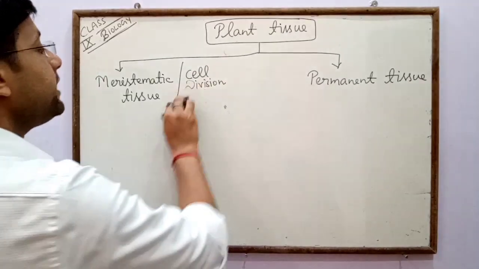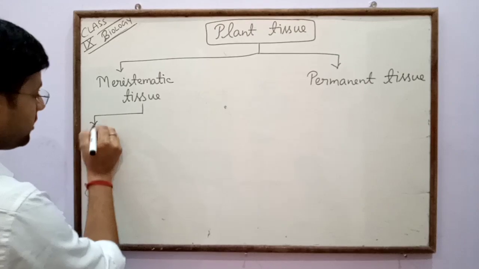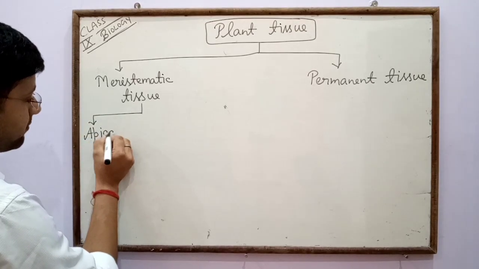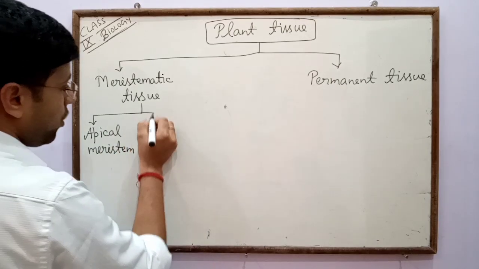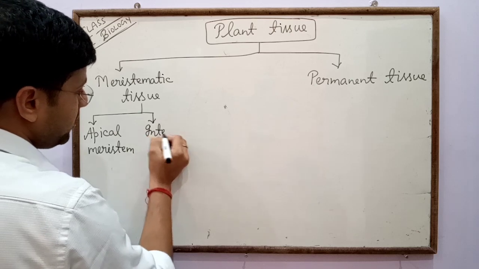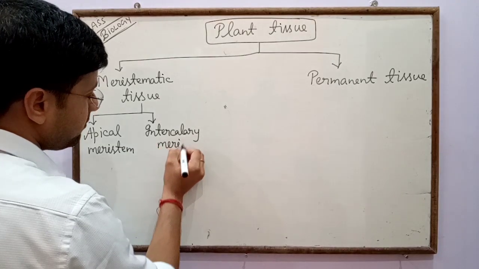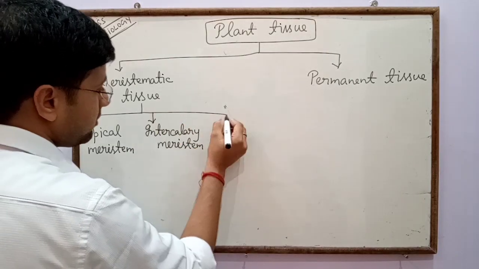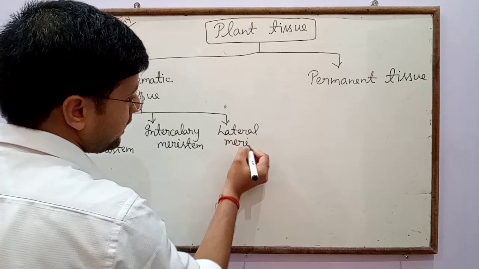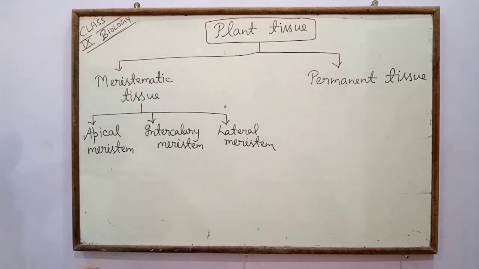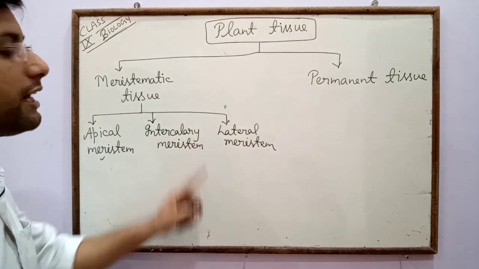Meristematic tissue, which has the capacity of division, has three types: the apical meristem, the intercalary meristem, and the lateral meristem.